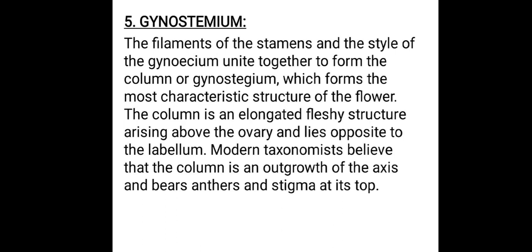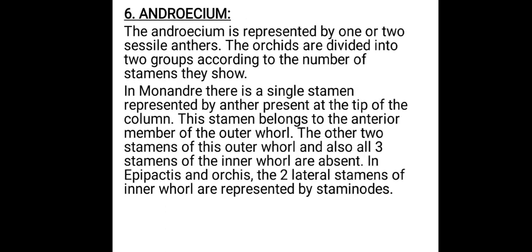So one column is formed. That column is called gynostemium or gynostegium. This is a characteristic feature of the Orchidaceae family. Here this gynostemium is an elongated fleshy structure arising above the ovary and lying opposite to the labellum. So the presence of gynostemium is a characteristic feature of the Orchidaceae family.